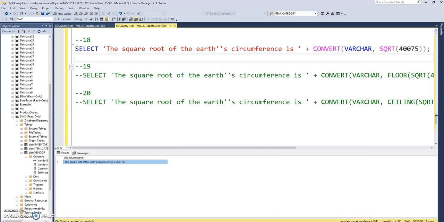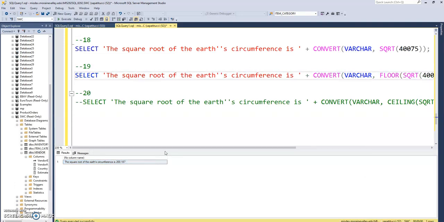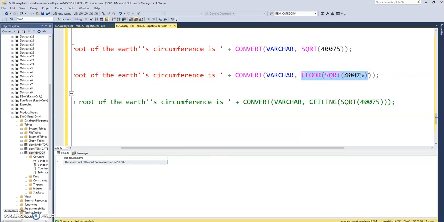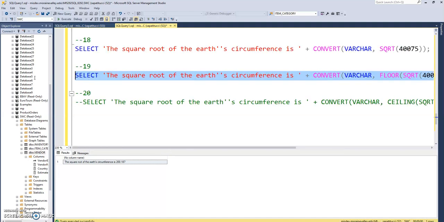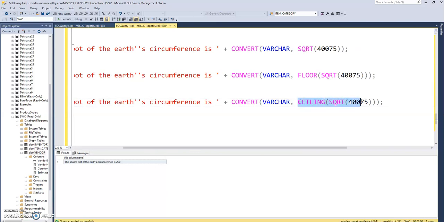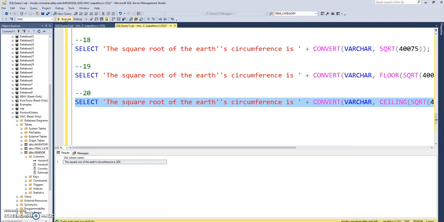So with that in mind, here I'm just taking number 18. I'm rounding the square root down to the floor. It's going to truncate that decimal and get it down to 200. I'll run it. There it is. Okay. Now this one is ceiling. What do you think is going to happen here? Running that through the ceiling, it's going to round up. I'm going to end up with 201 in this case. And there it is.